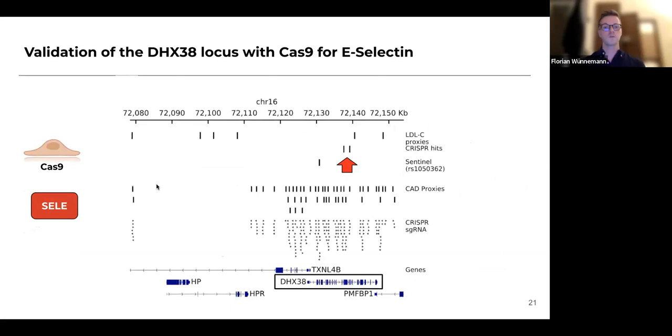We were also asked quite extensively during the review process whether the risk might actually be conferred by the LDL-C SNPs in this region. And we've done tests to see whether there is independence of these signals. And it seems, at least from our point of view, quite unlikely that the risk in this locus is actually conferred via LDL-C.